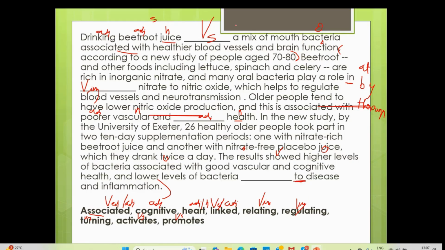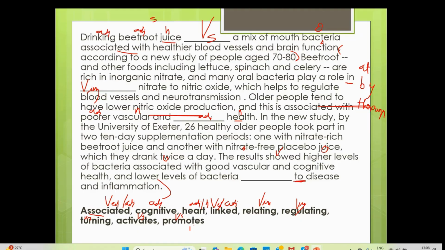So, drinking beetroot juice dash a mix of mouth bacteria associated with healthier blood vessels and brain function. What happens when you drink beetroot juice? Is it activating your mix of mouth bacteria, or does it promote? It is promote. You cannot activate any bacteria in your mouth. We can only promote good bacteria associated with healthier blood vessels and brain function. So the first one is promote.